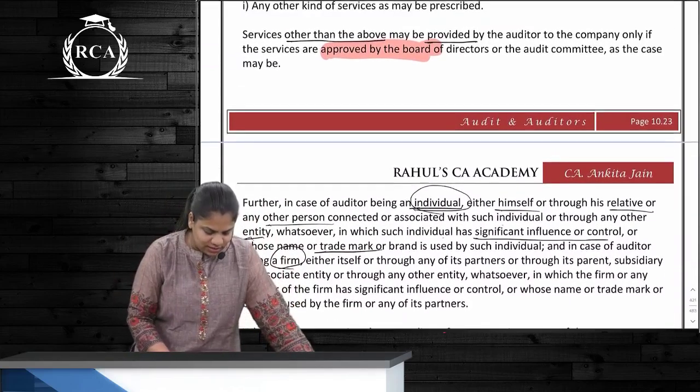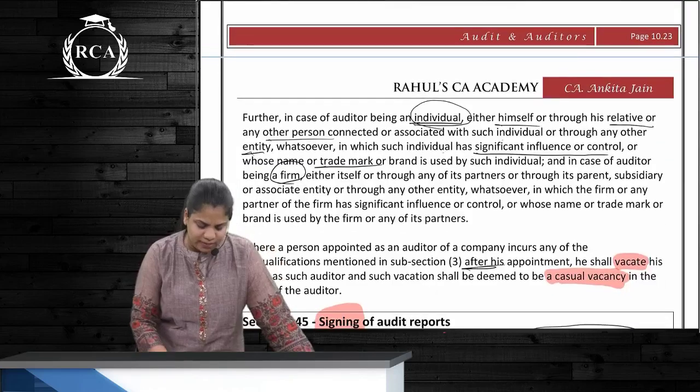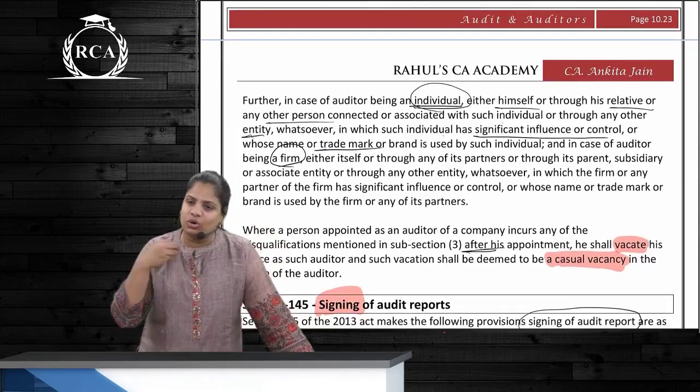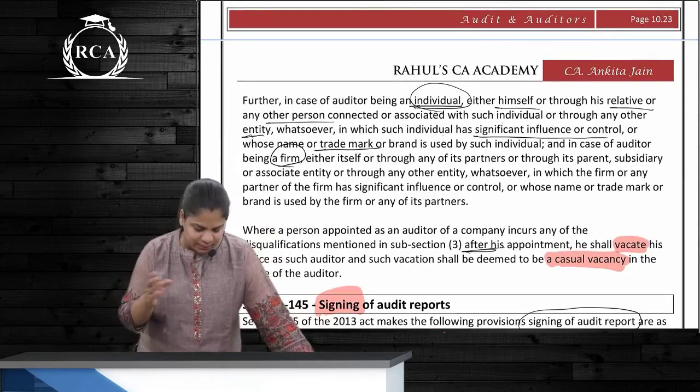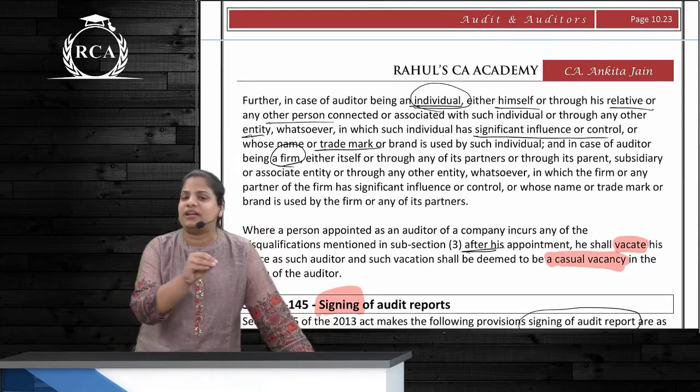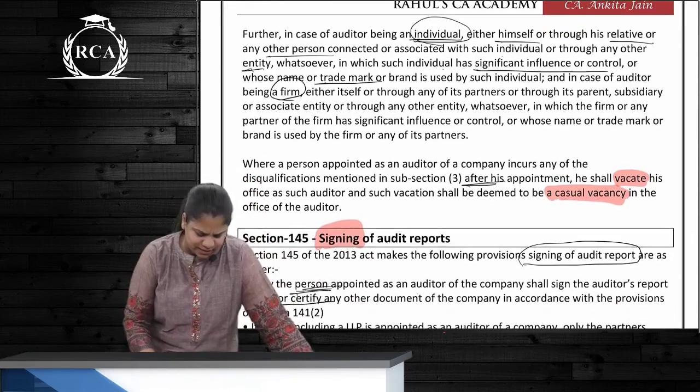Now what other things over here? Any other services can be provided if it is approved by the board. The individual should not provide them himself, and indirectly also he should not provide through any other person or his relative or any other entity where he has got a significant influence. Same point with respect to the firm as well.